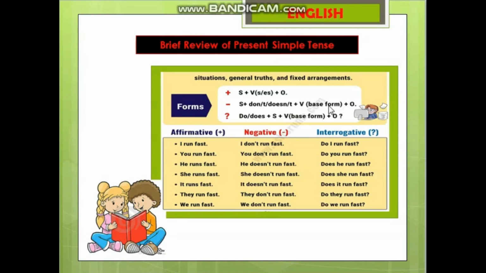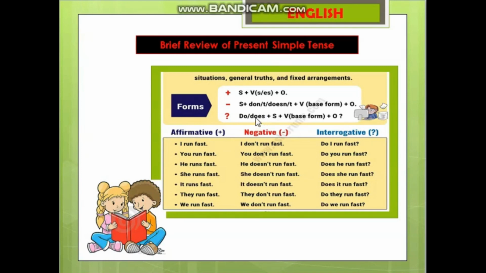Do not is used for plural nouns, does not is used for singular nouns and pronouns. Students, never add s or es even with singulars in negative sentences. For example, she does not eats meal is wrong. She does not eat meal. They do not eat meal.